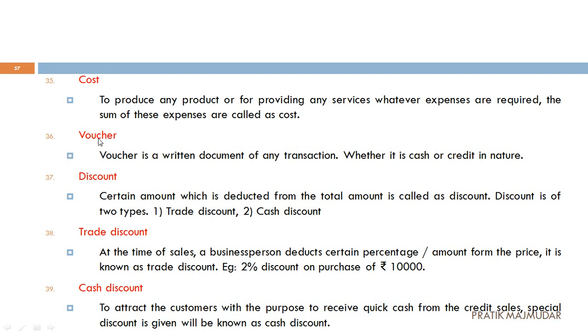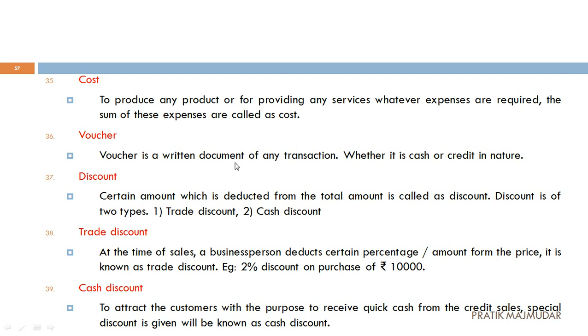Okay, next one, that is voucher. Now what is called as voucher? Whether we are selling our product in cash, whether we are selling our product on credit, anything which we are selling, there is one written document which is given. Consider it as a simple bill. Okay, if they are providing you the bill, then it is a written document and that will be considered as your voucher. But it should be transactional in nature, something in return should happen over there. That is considered as your voucher.